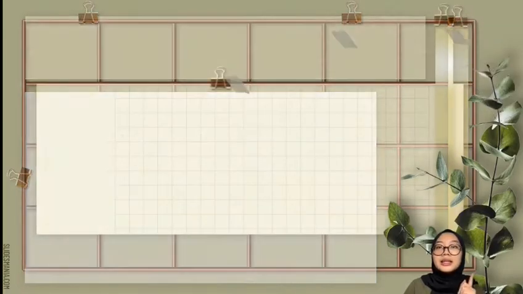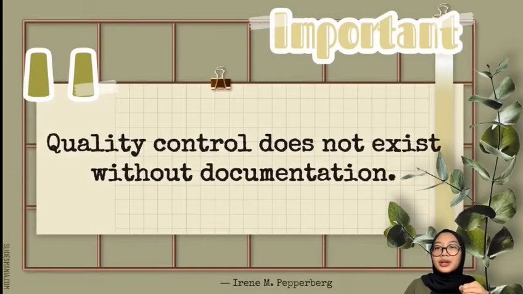Anyway, it is important to note that quality control does not exist without documentation. Documentation is a proof that the steps required in enforcing good quality have been taken. Now, we have finished the elements of quality control for firm level. Next, I'll pass to Miss Layli to continue with the engagement level.